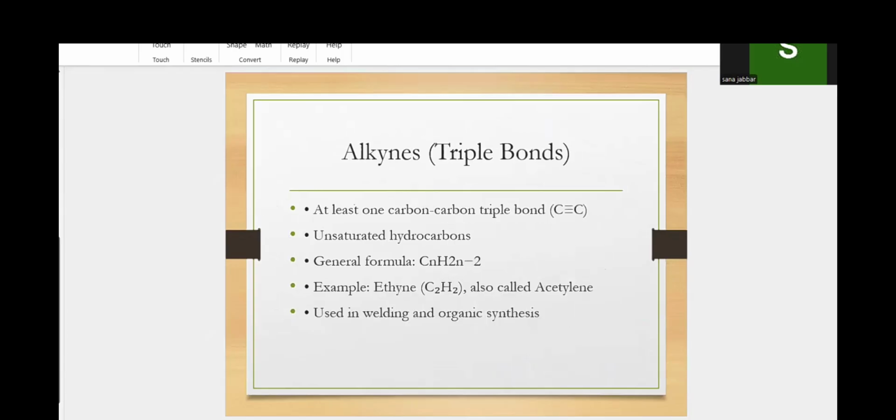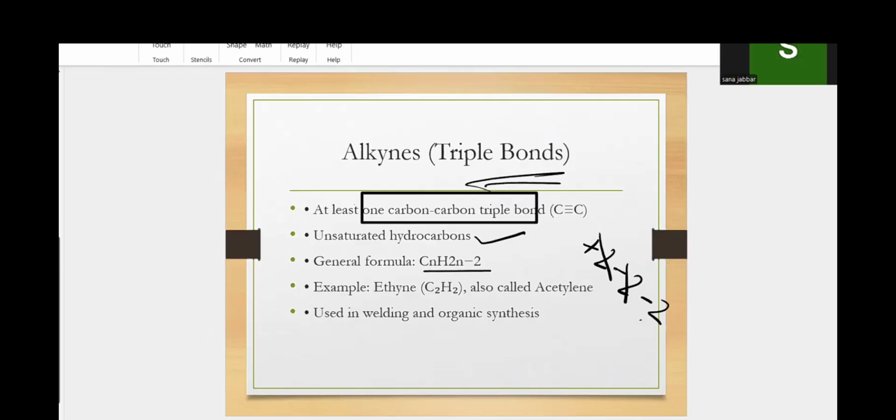Alkyne means triple bond, at least one carbon-carbon triple bond. Alkyne is the third group we studied. It is an unsaturated hydrocarbon; only alkanes are saturated hydrocarbons. It has the general formula CnH2n-2. How? +2, -2, -2: the +2 and -2 cancel, only -2 is left, so we put -2 here. An example is ethyne, also called acetylene.